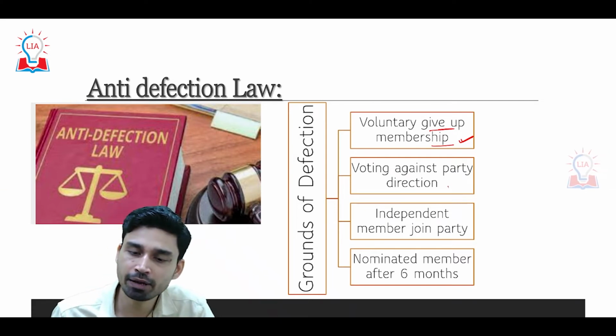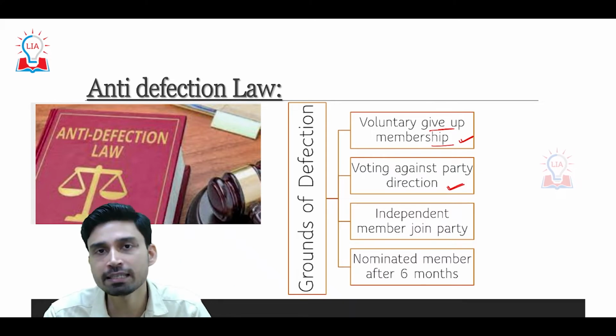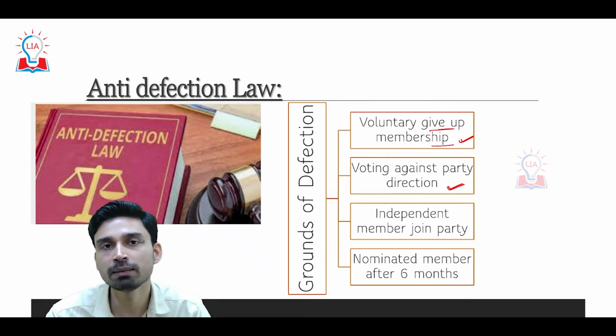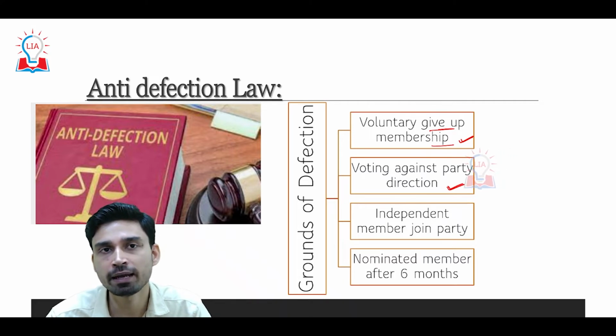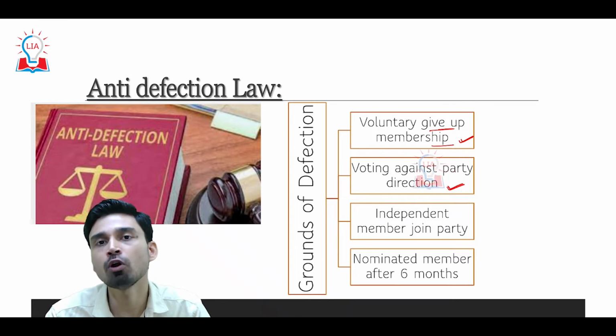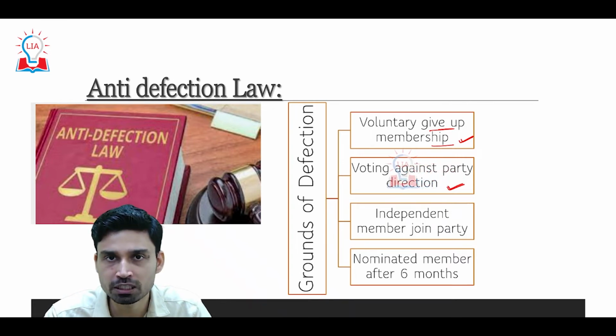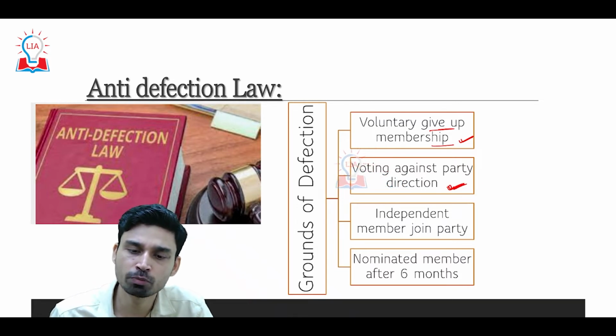Second, if any MLA or MP votes against the party direction, that is, the party wants them to vote on a particular issue in one manner, and they want to exercise their right to vote by their own individual thinking, or even if they do not participate in the voting despite a clear guideline from the party, in that case defection can also be considered.